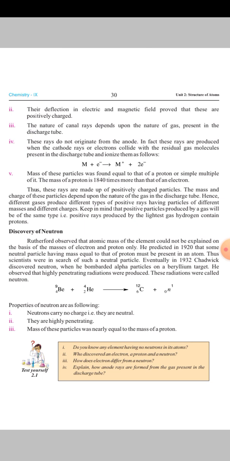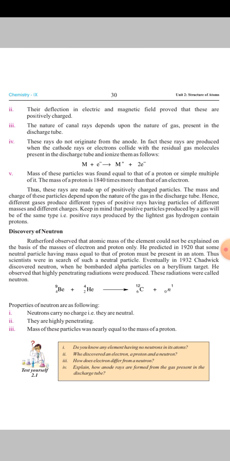The mass and charge of these particles depend upon the nature of the gas in the discharge tube. Hence, different gases produce different types of positive rays having particles of different masses and different charges. Keep in mind that positive particles produced by a gas will be of the same type. Positive rays produced by the lightest gas, hydrogen, contain protons.